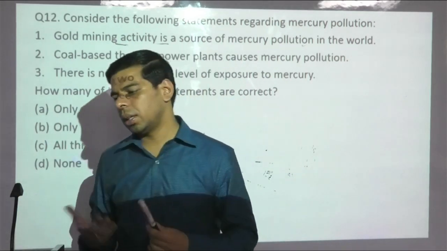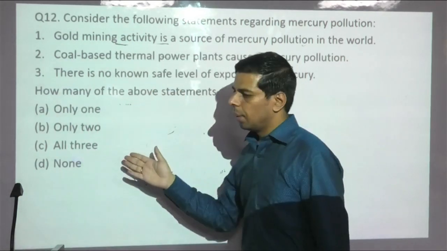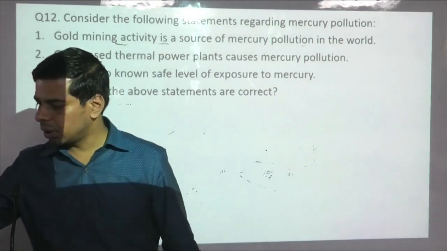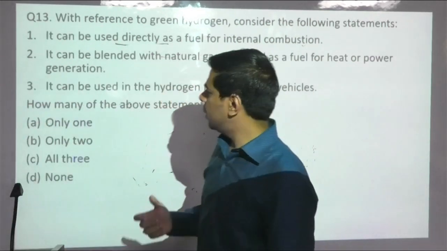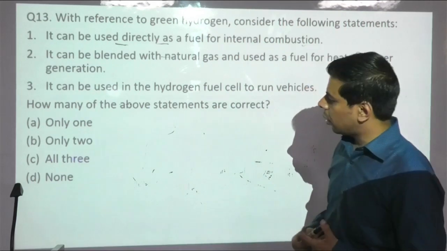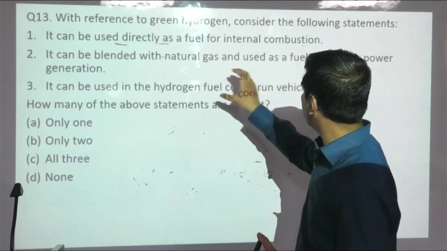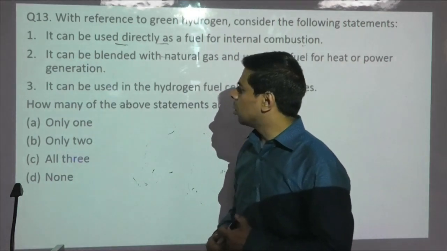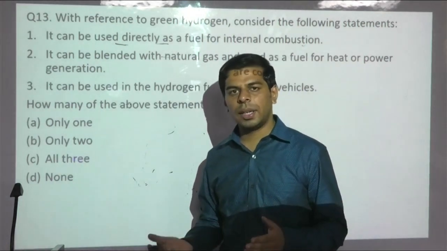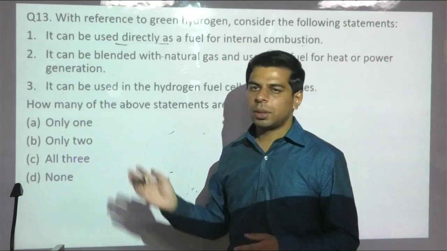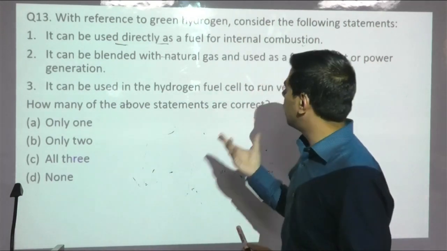So once again, the golden rule of picking all three, all those who have taken the risk in this question would have got their dividends. Now, green hydrogen is an emerging technology which can be covered in science and tech as well as the environment section. There were a lot of articles, because the green hydrogen mission is underway. So this question was more or less doable by the majority of students.